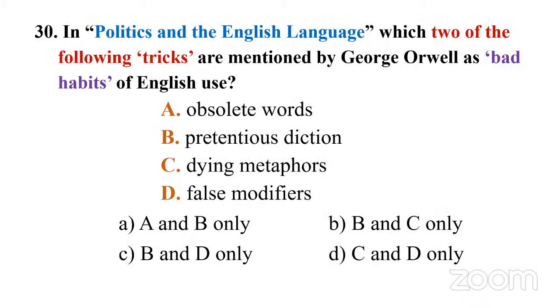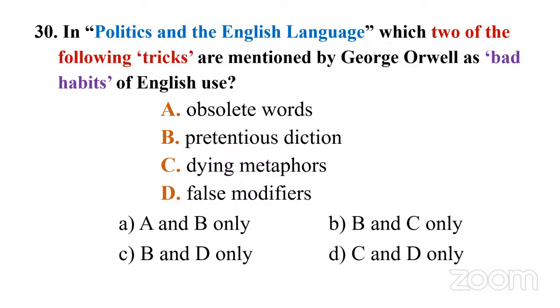We'll go to the final question of today's class. Question number 30. We got a question from the essay Politics and the English Language. Look, we got two questions from George Orwell. Both are essays. So that's what I told you: whenever you read, also look for other genres authors have attempted.